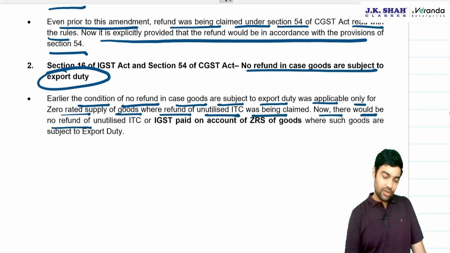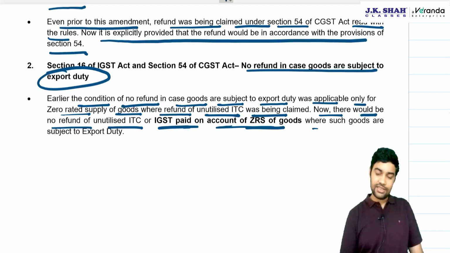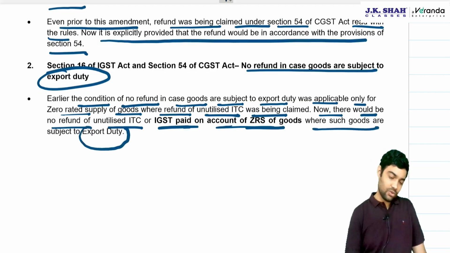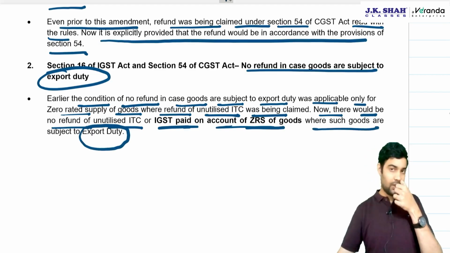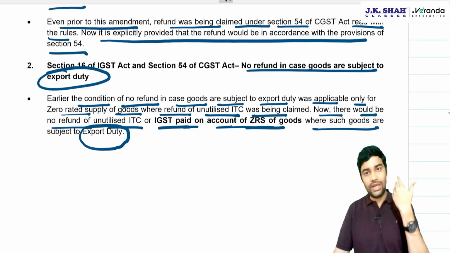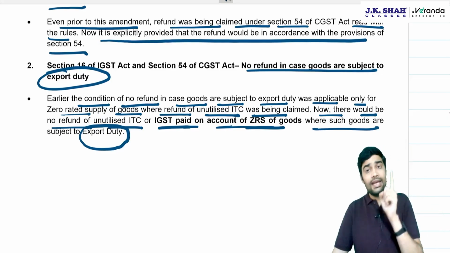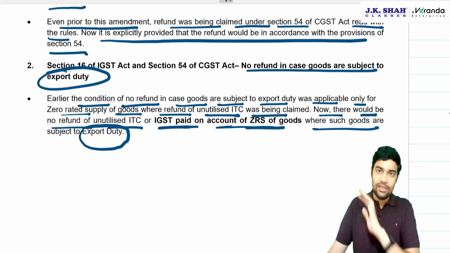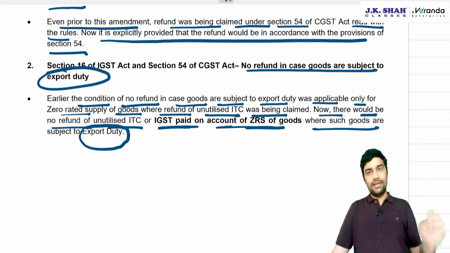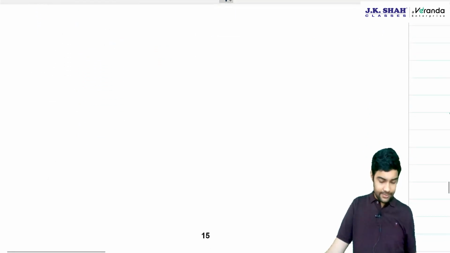Now, there would be no refund of unutilized ITC or IGST paid on zero rated supply where such goods are subject to export duty. Now, it's a clear statement that it doesn't matter whether you export with payment of GST, without payment of GST, do anything. If goods are subject to export duty, you will not be eligible for refund. Clear? Okay.